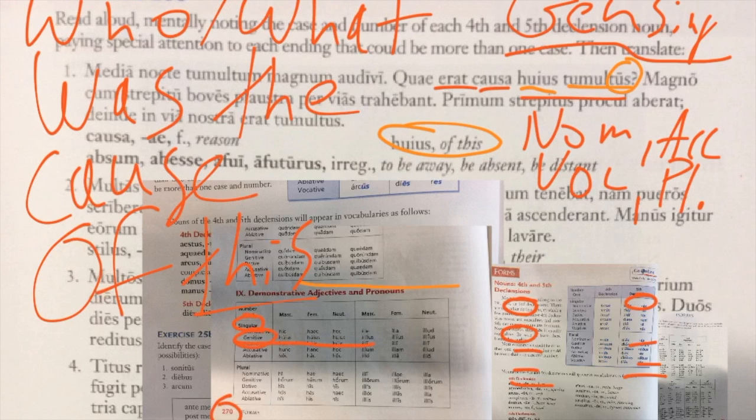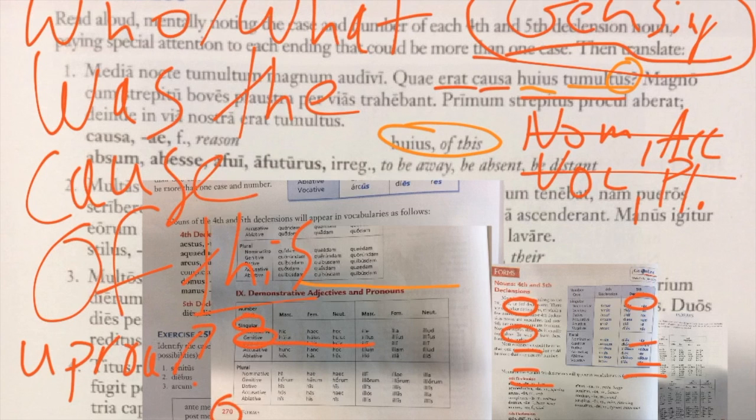So you would translate the whole sentence as, what was the cause of this uproar? So we can rule out tumultus there being nominative, accusative, or vocative plural, and translate it as a genitive singular noun. What was the cause of this uproar or of this commotion?